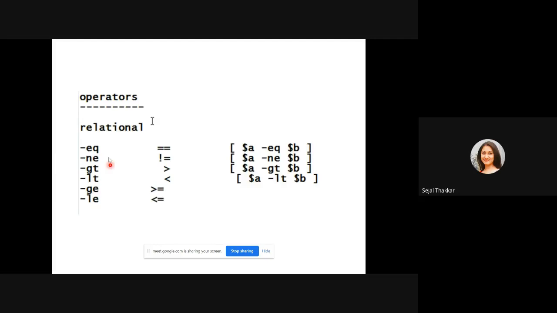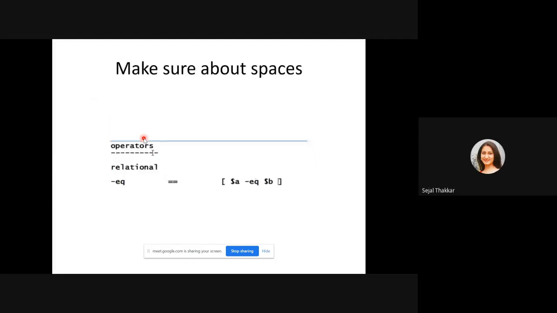So with dash you can use all of these: equal, not equal, greater than, less than, and all the, I can say, relational operators, which show the relation between the two variables, whether variables are equal, whether they are not equal, whether a is greater than b, whether a is less than b. So any kind of greatest number program you have to do, in that case you require such kind of symbols. So you can write the operator like this, equal operator.